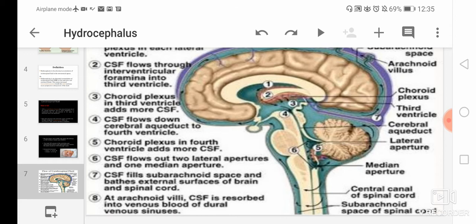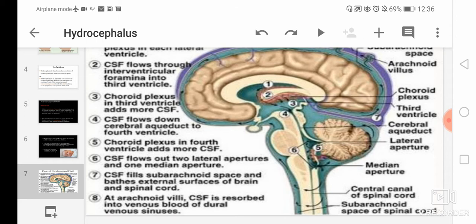You can see where it is at the 7th point. Now CSF will fill the subarachnoid spaces and bathe the external surface of the brain. On the external surface of the brain, the CSF will fill the subarachnoid space.